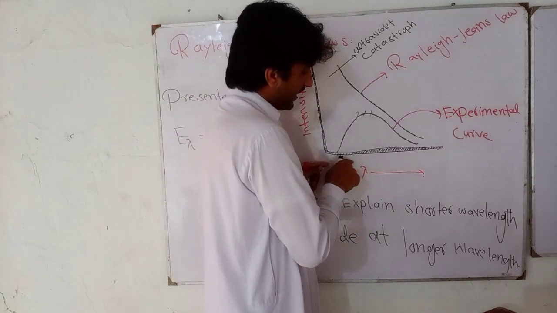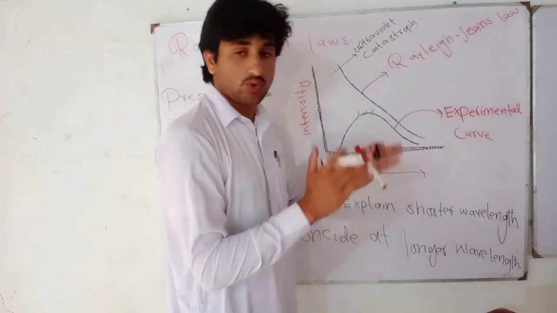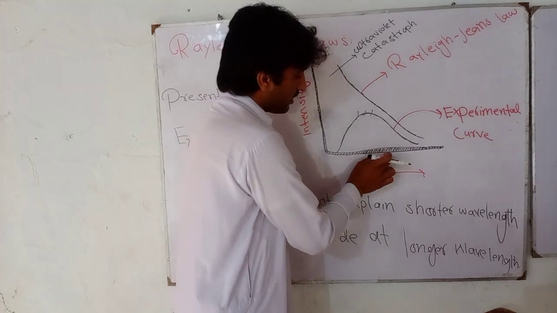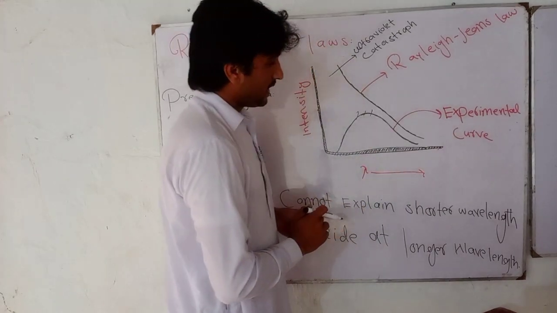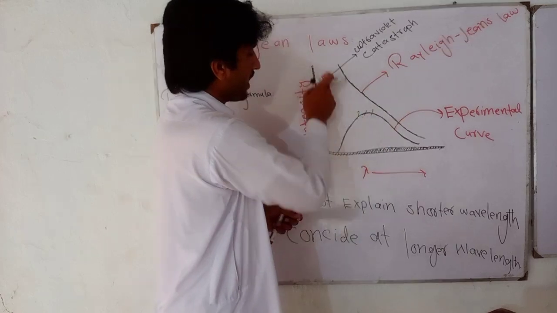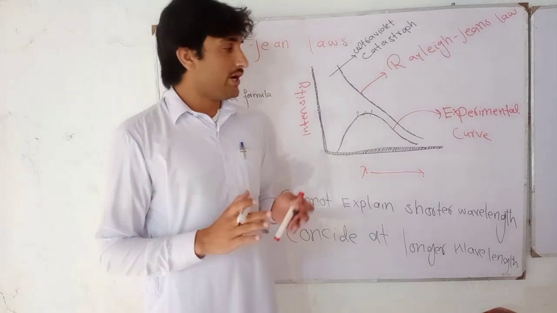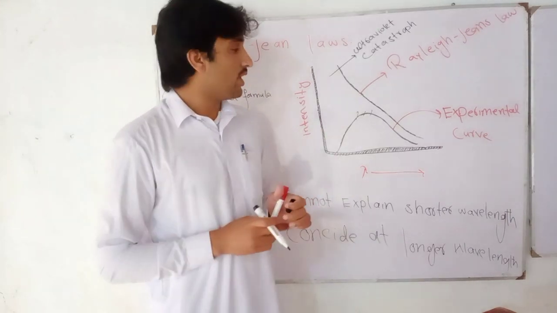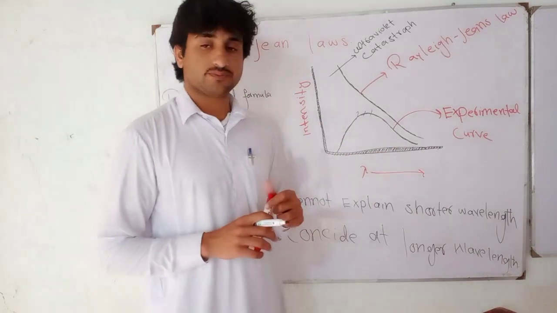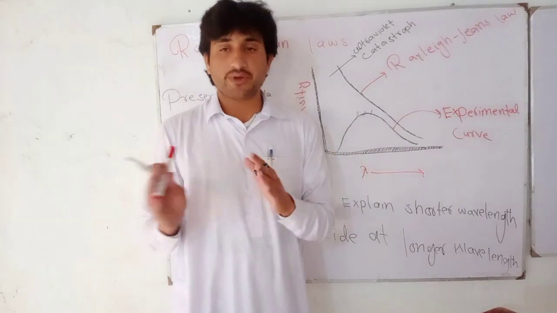As we go in this direction, the wavelength becomes longer. Here the wavelength is smaller, then greater and greater. This is the infrared region, this is the visible region, and this is the ultraviolet region. A detailed discussion has been done on infrared, visible and ultraviolet. For this concept, see the previous video.